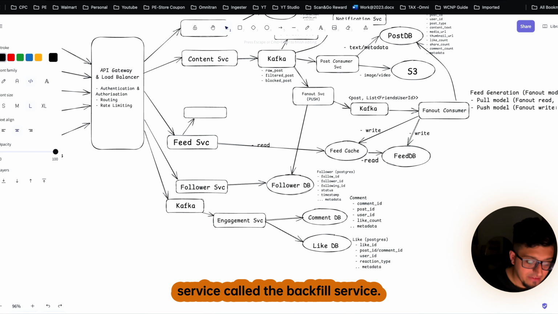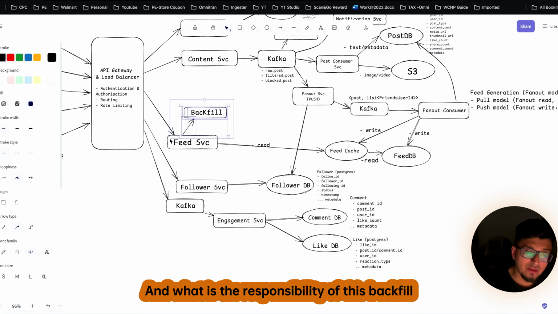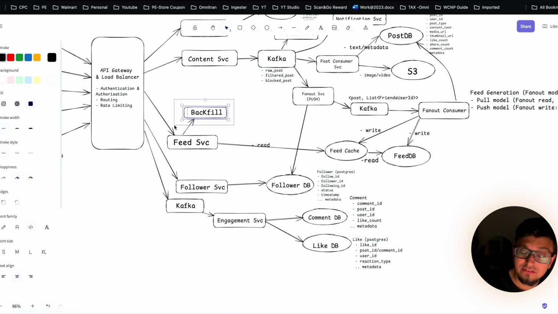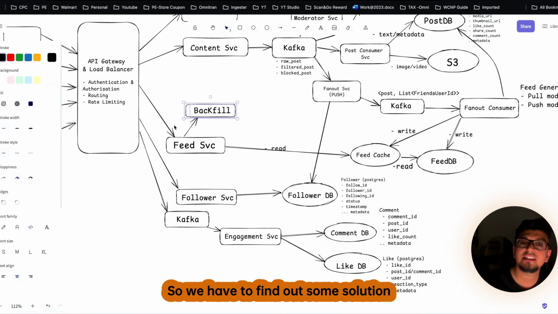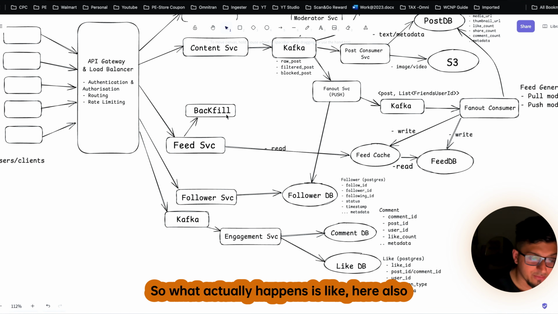So here we will be having our next service called the backfill service. And what is the responsibility of this backfill service? It has to generate all the feeds in near real time. And as you already know, it is quite impossible to generate all the feeds in near real time. So we have to find some solution to this problem.